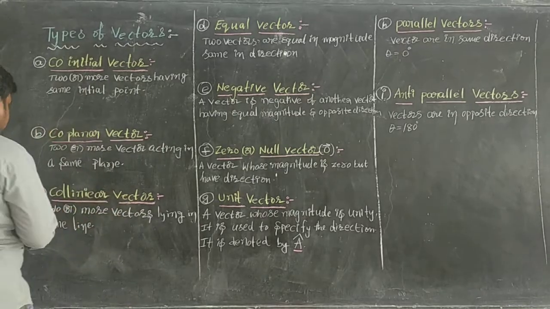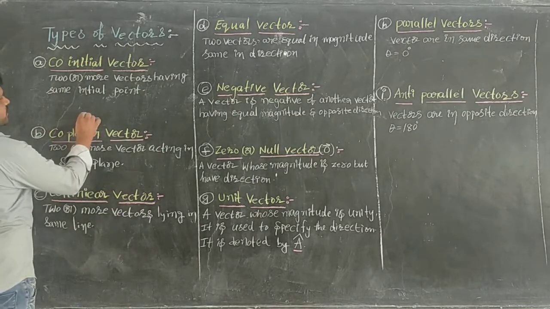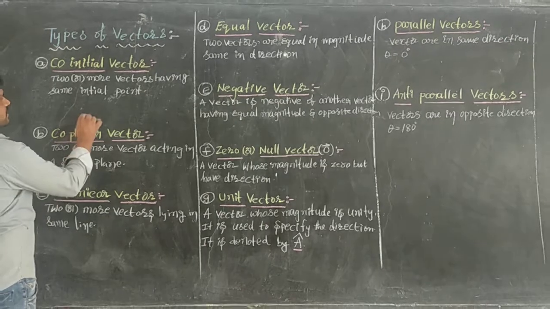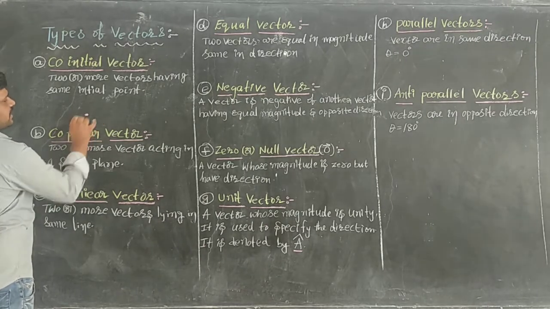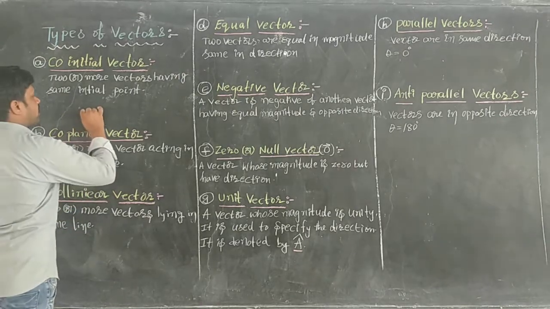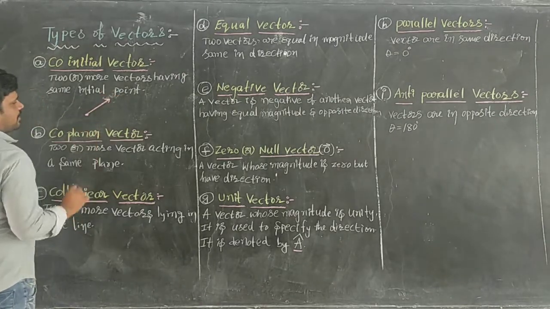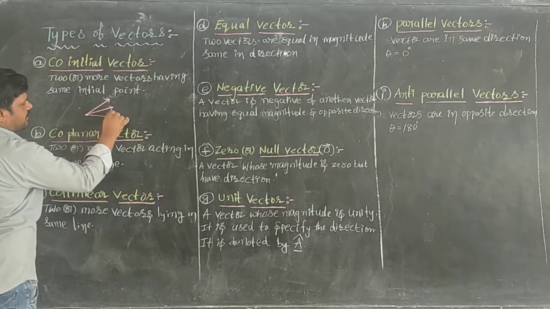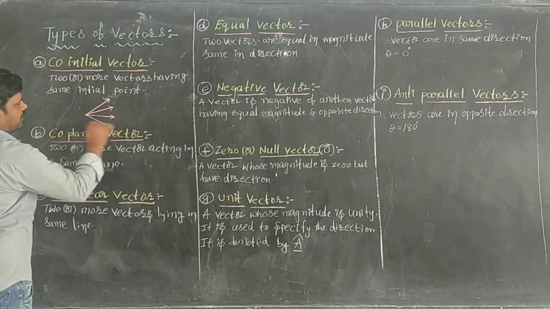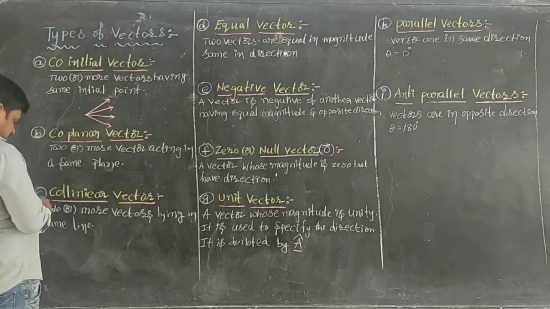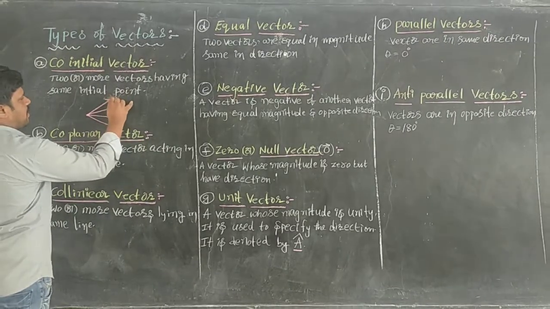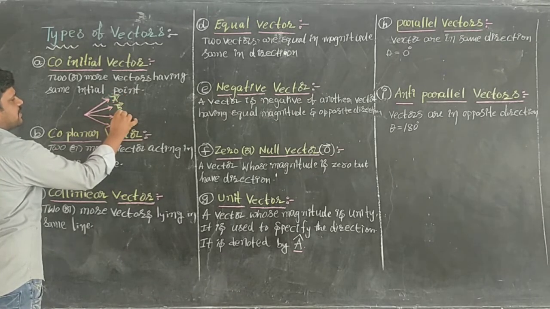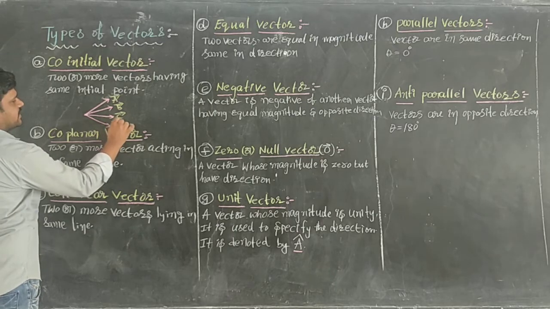For example, now I am going to represent this. This is the initial point, the starting point. From this starting point only, see, there is one vector, here is the second vector, here the third vector, and here the fourth vector. The first vector we can call A bar, the second is B bar, the third is C bar, and the fourth is D bar.